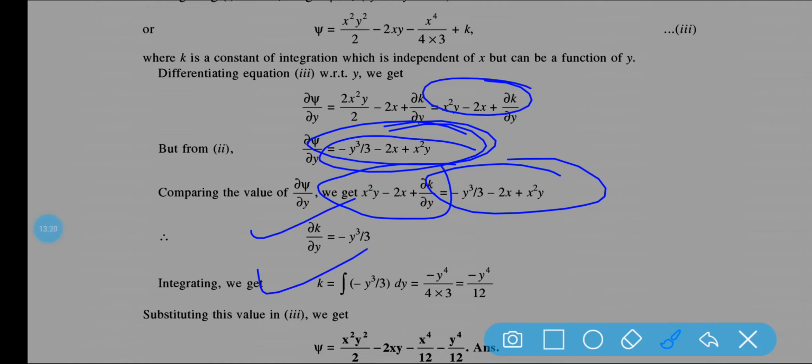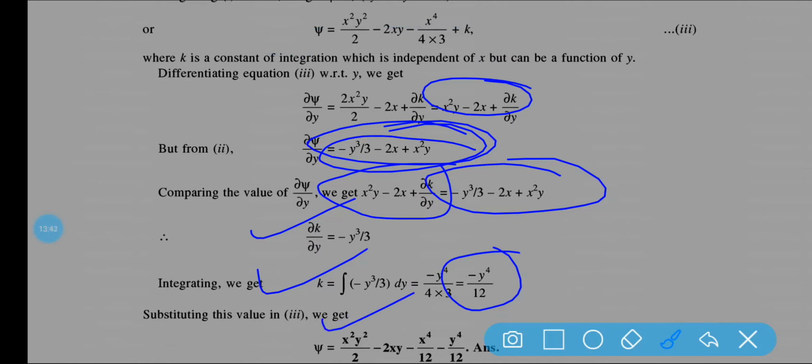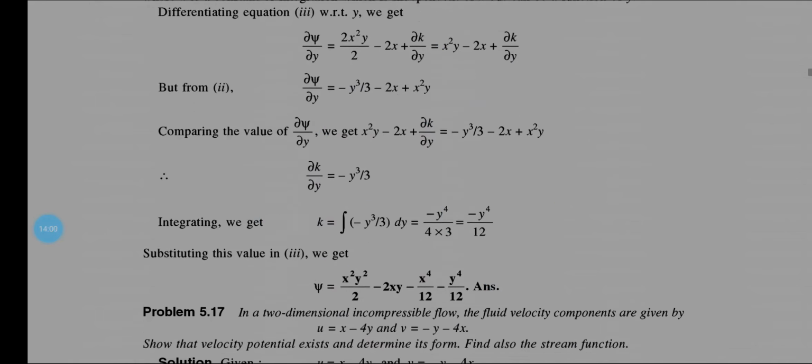So k is equal to the integration of minus y square by 3 into dy. So ultimately, minus y to the power 4 by 12 is the value of k. Now put the value of k. Psi is equal to, in this equation, x square y square by 2 minus 2xy minus x to the power 4 by 12, and this is the value of k, minus y to the power 4 by 12. So this is the answer. I hope it is clear how the equation of stream function comes.